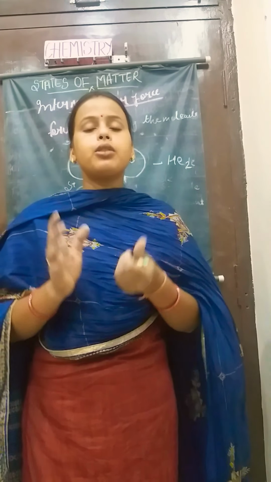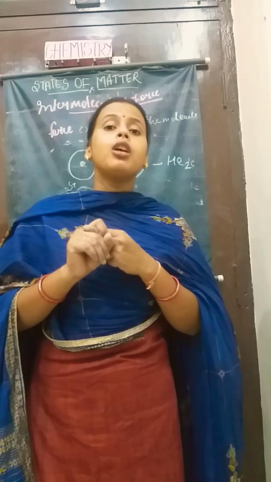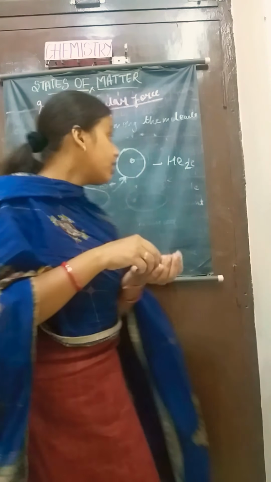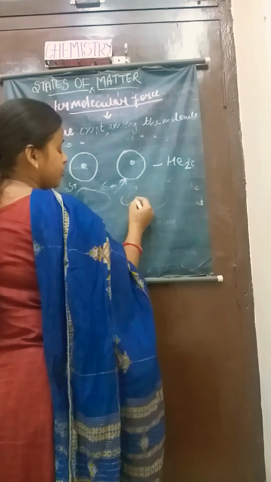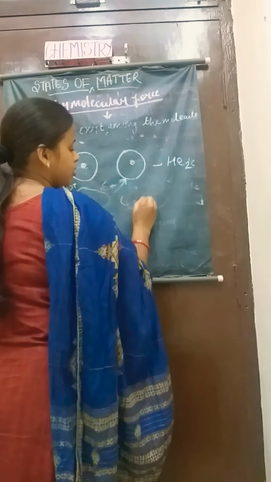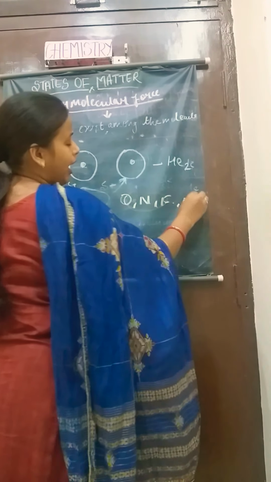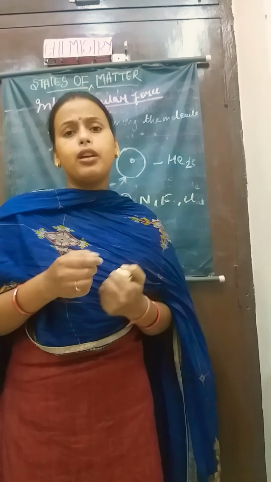Only very limited elements take part, only those elements which have lone pairs of electrons, like oxygen, nitrogen, fluorine, or we can say chlorine, as they all have lone pairs of electrons.